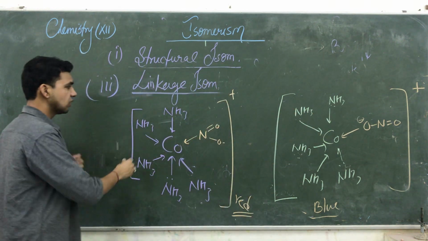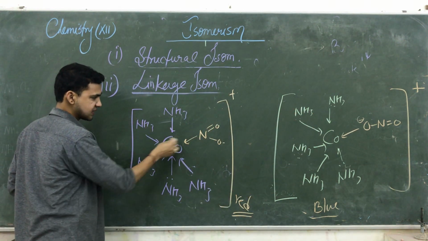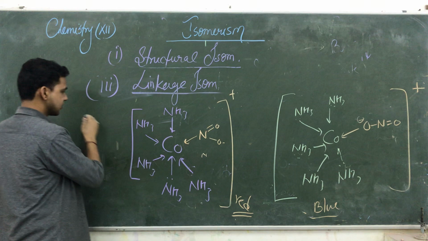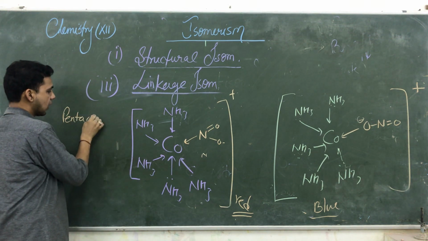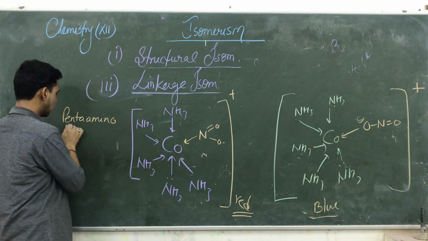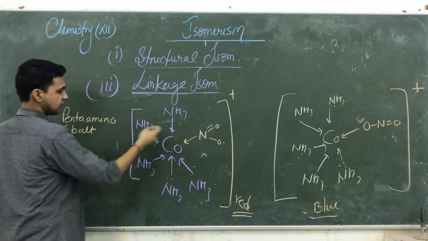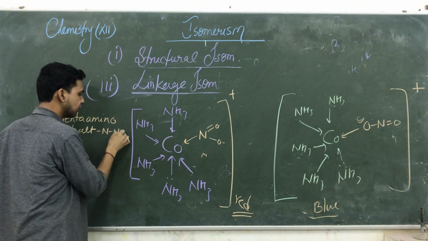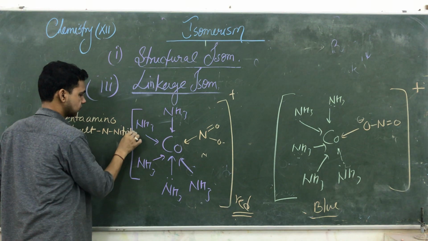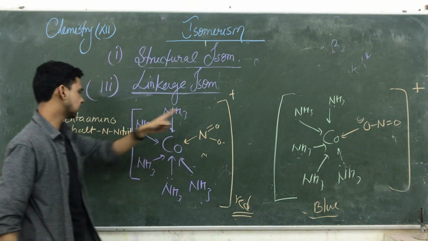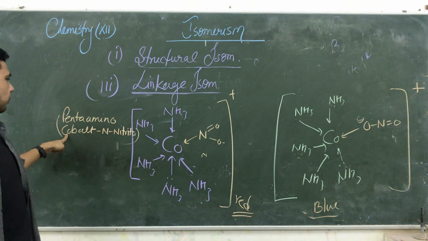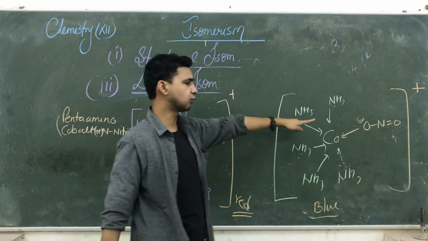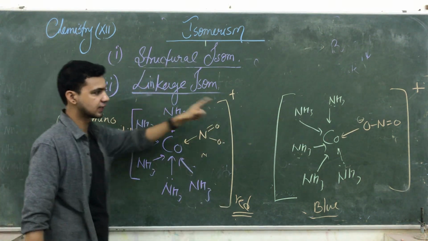So what is the name of this compound? How many ligands? That is a nitro, starting N, ammonia A, 1, 2, 3, 4, 5. So that is pentaammine cobalt. किससे जुड़ा है? N से जुड़ा है, तो यहां पे क्या लिखना पड़ेगा? N nitrito. Nitrito. That is also pentaammine cobalt. इसके ऑक्सीडेशन स्टेट लिखिएगा रोमन में 3. यहां पे N nitrito ना लिखकर आप क्या लिखेंगे? O nitrito, because here the linkage site is O.